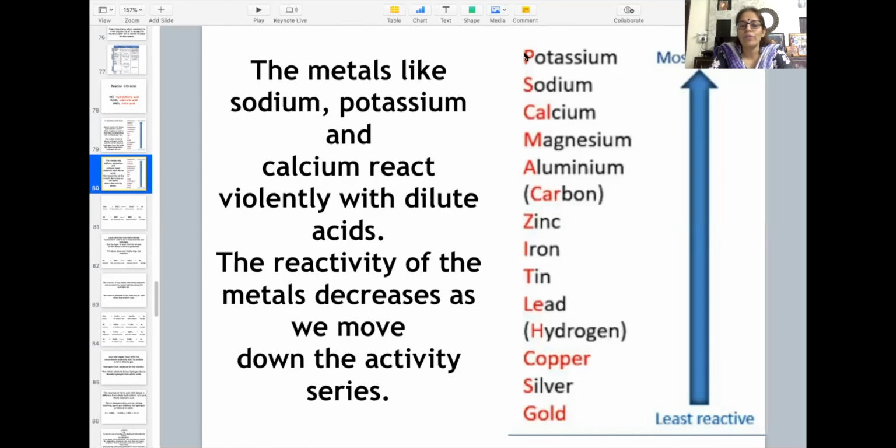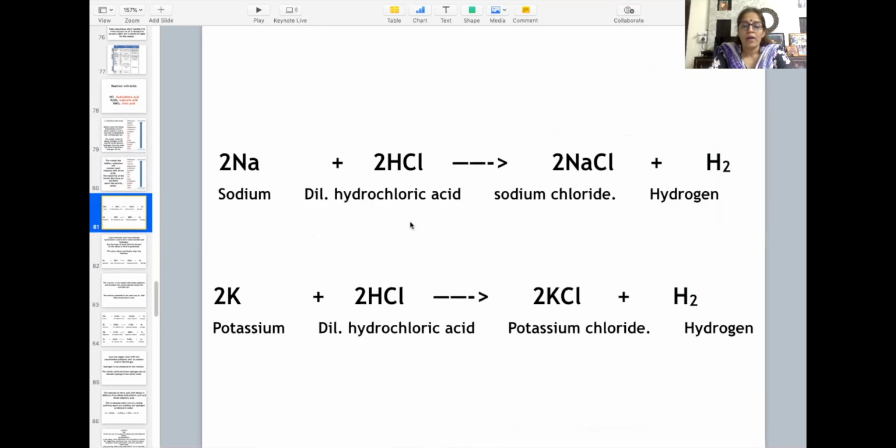The metals like sodium, potassium, and calcium, as these are very reactive, these violently react with dilute acids. And the reactivity of the metals decreases as we move down the activity series. Because we have taken up the example of sodium and potassium, here are the chemical equations explaining the reaction of these metals, sodium and potassium, with dilute hydrochloric acid. What happens when these metals react with dilute hydrochloric acid? Sodium chloride and potassium chloride, that means metal chlorides are formed and evolution of hydrogen gas takes place.